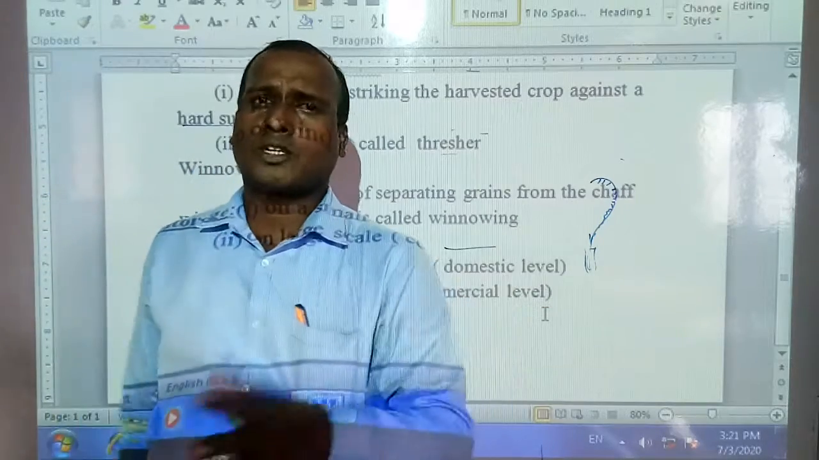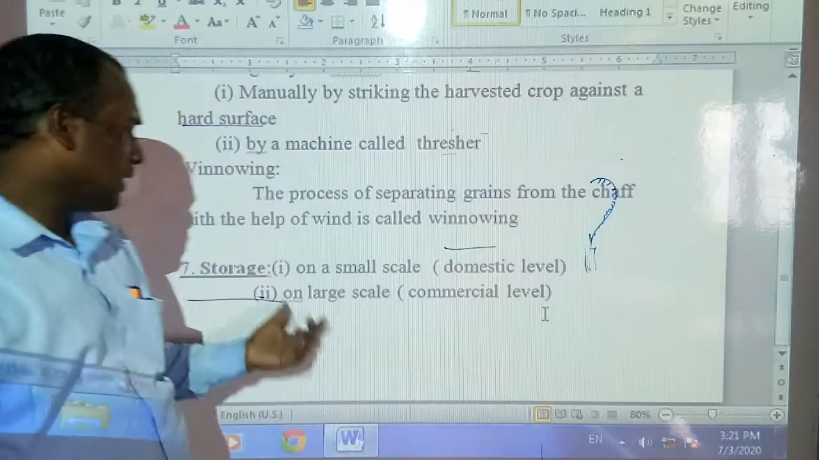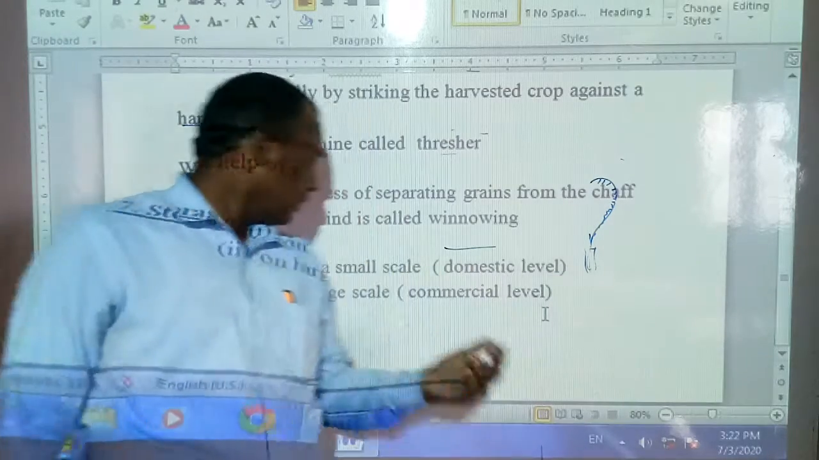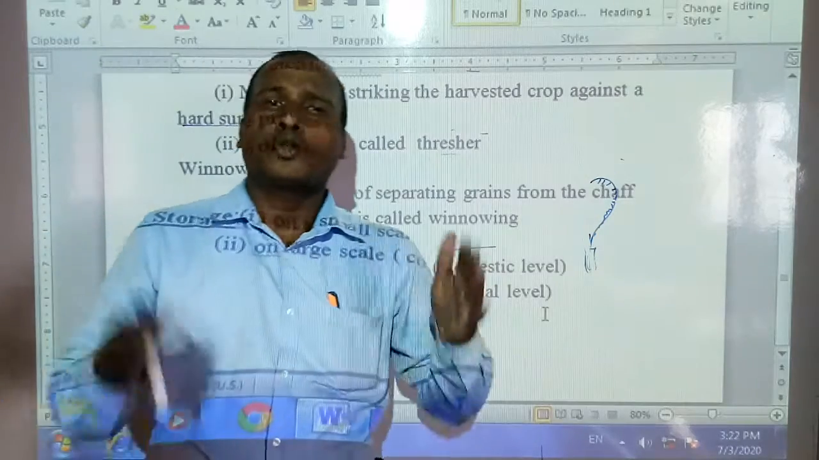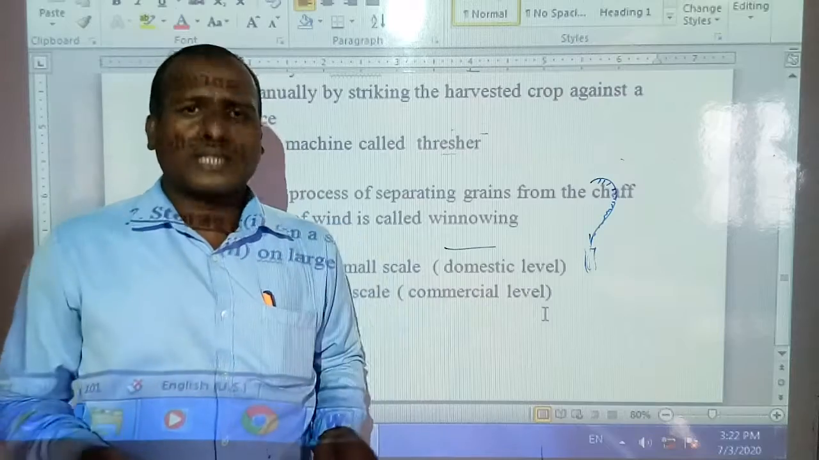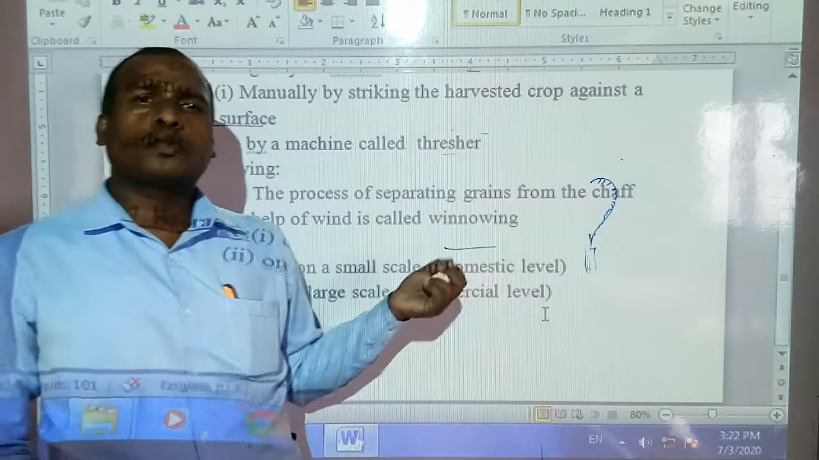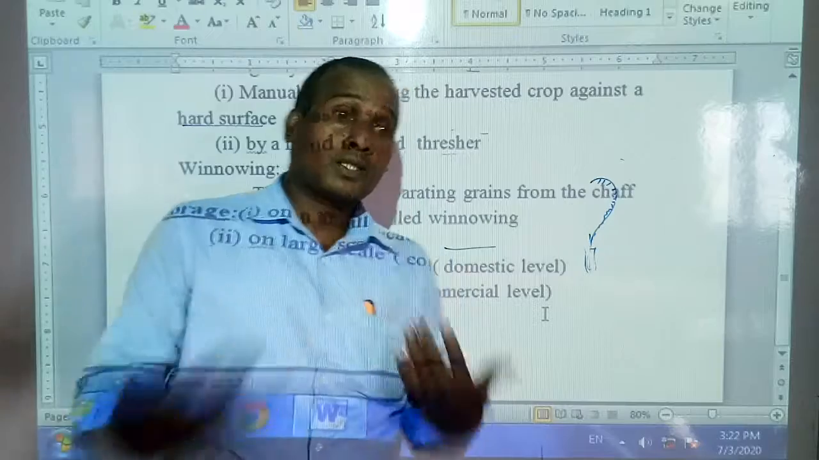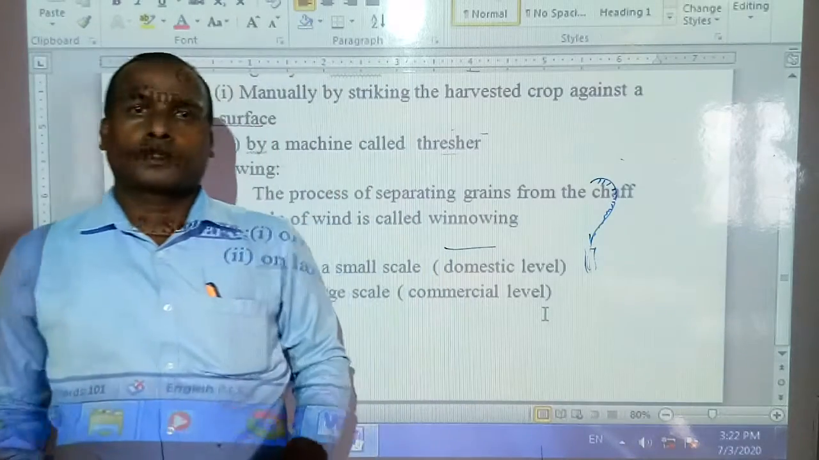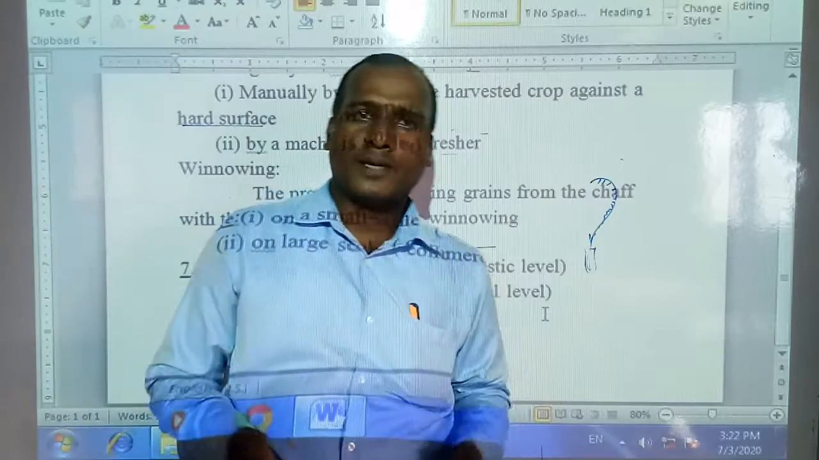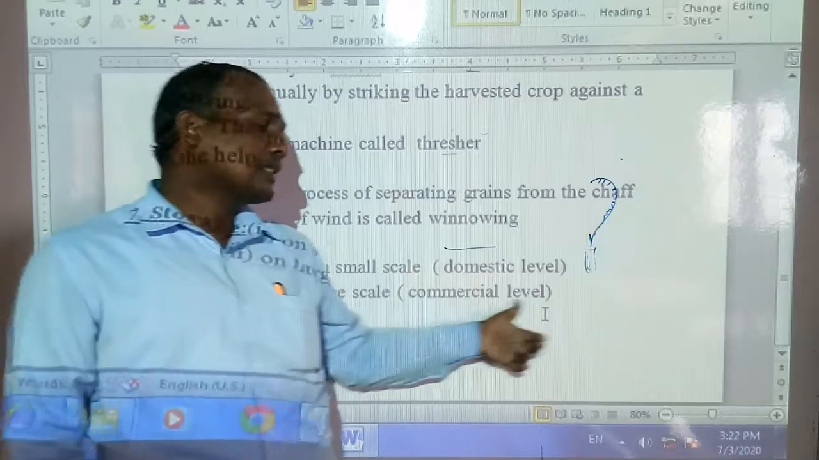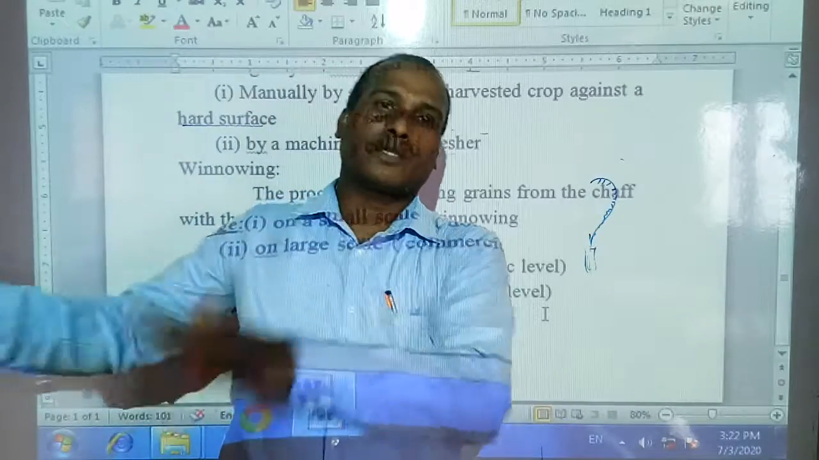It is the last basic practice. There are two levels of storage. A small scale is called the domestic level. That means if there are only one or two packets or sack bags inside the house, that is domestic. But if it is a large scale, with more, like 100 rice bags or 100 paddy bags, then it is called the commercial level, where we collect and keep them.